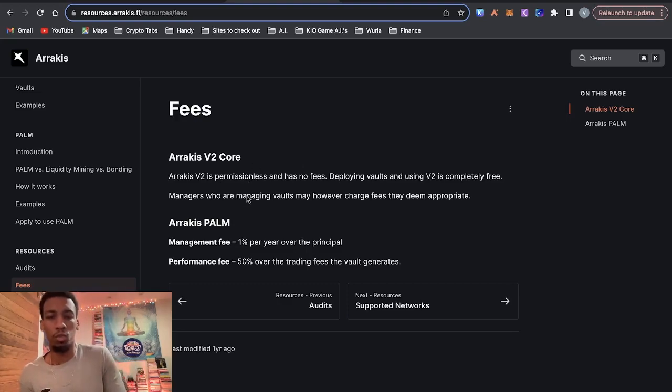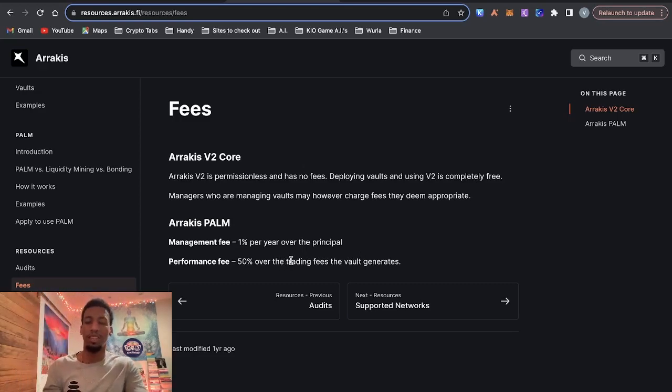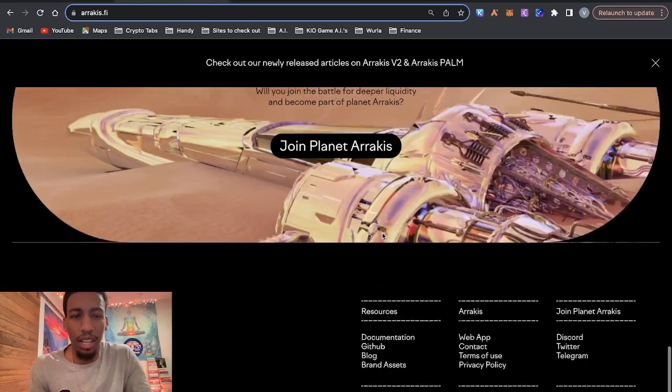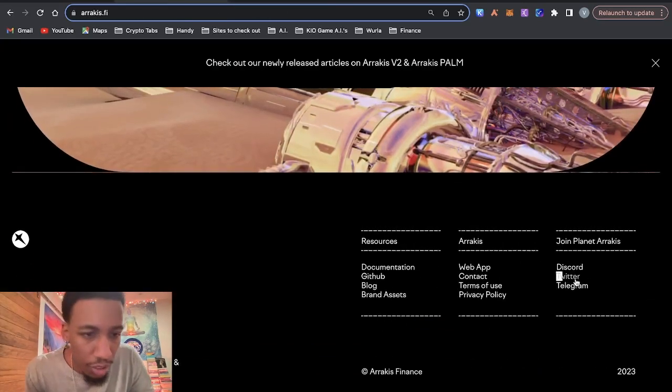So it says the PALM is a 1% per year fee over the principal and a 50% performance fee over the trading fees the vault generates. So I definitely wouldn't be depositing any money into any PALMs so that someone can manage it, but I would deploy a PALM. So yeah, now back on the website here, I wanted to see who their investors are, because